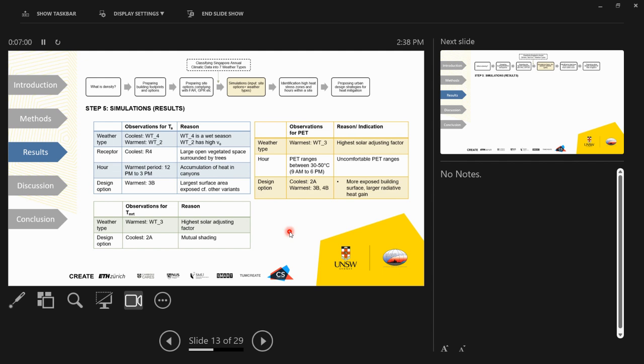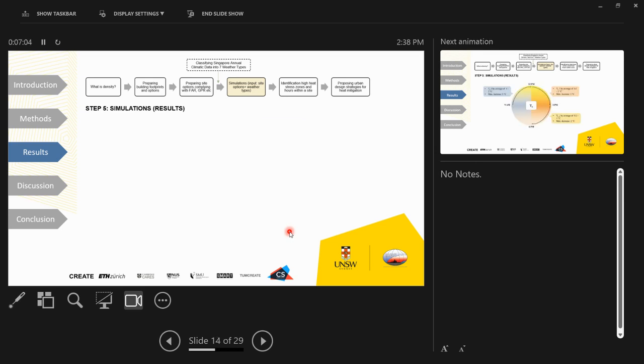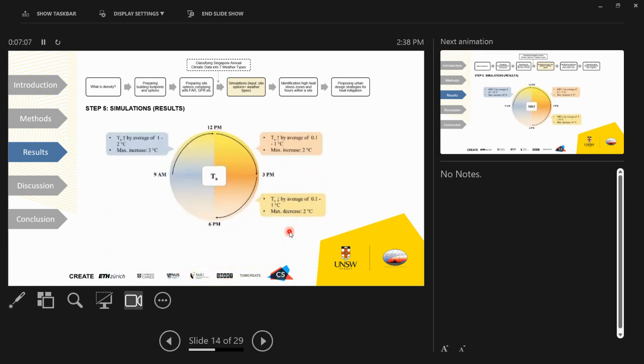Simulation results in general show a broad trend of how the sites are performing. If we look into the details, let's first talk about air temperature. Air temperature generally rises between 9 a.m. to 12 p.m. and then reaches a peak between 12 p.m. to 3 p.m., which is the solar noon in Singapore, and it starts to decrease between 3 p.m. to 6 p.m. So we cannot really see a huge variation in the change of air temperature throughout this duration.